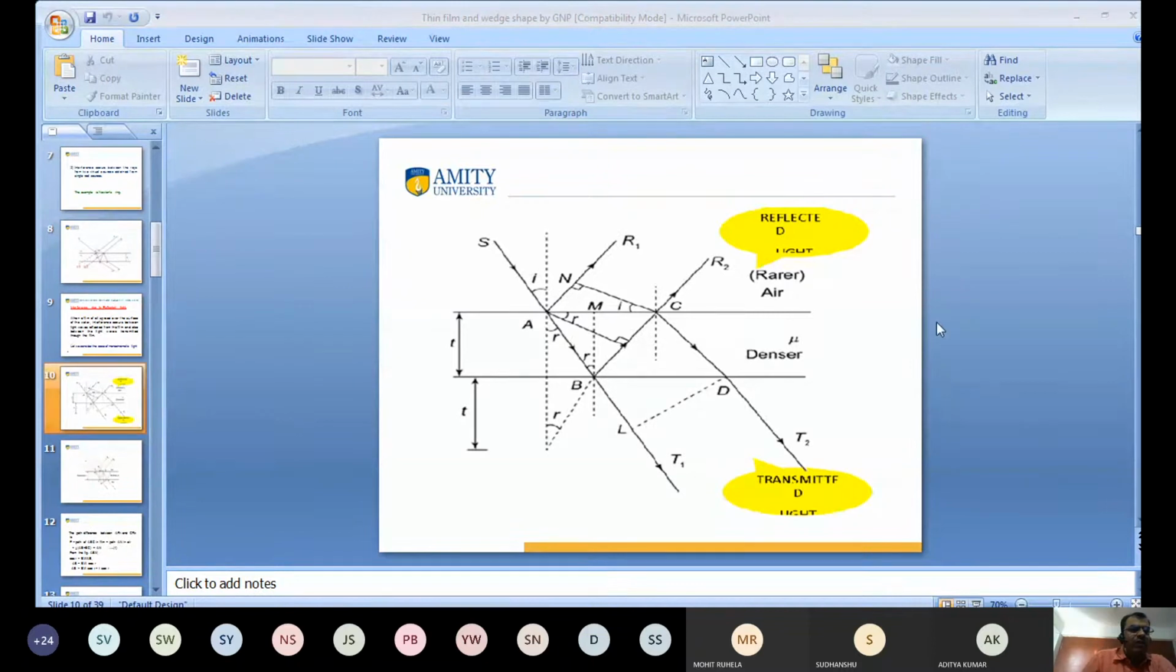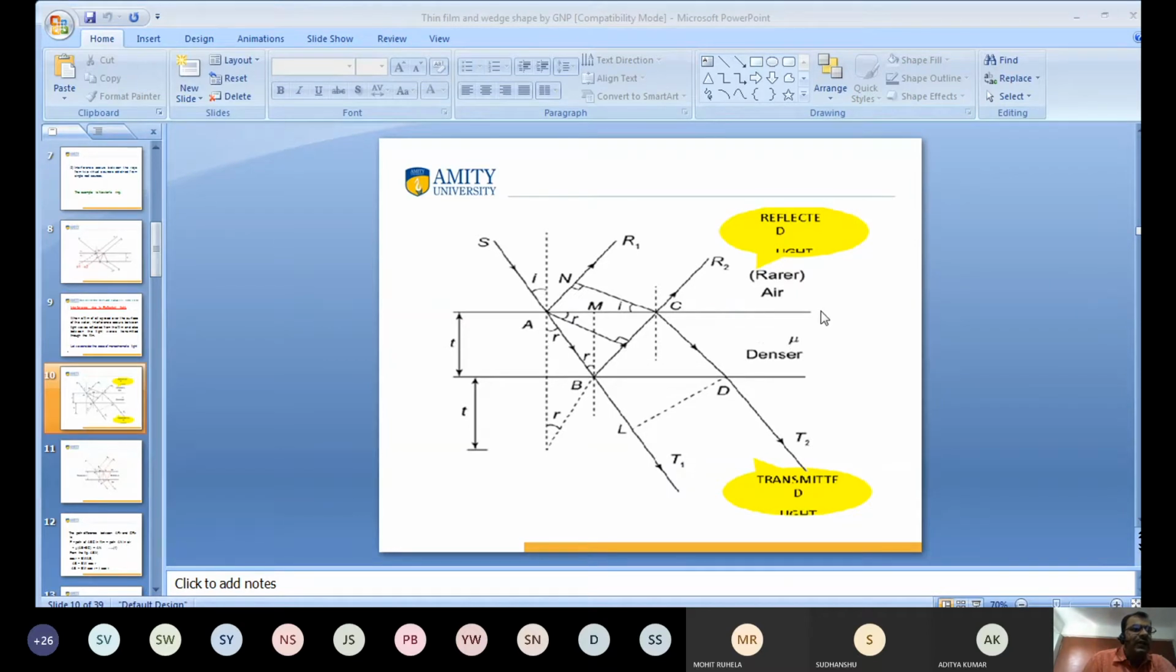This is a thin film of thickness t. The ray of light is incident here. The reflection and transmission take place at point A, and again at point B, reflection and transmission take place. Again at point C, reflection and transmission take place, and again at point D, transmission and reflection take place. This is the rarer medium. This is the air.